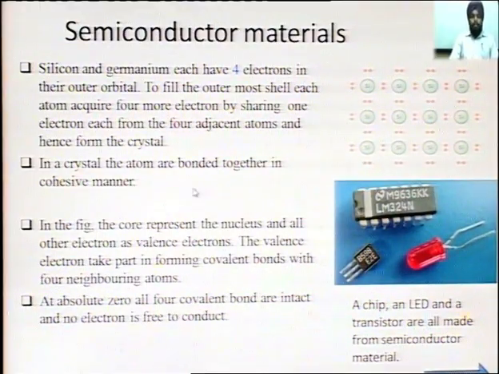In a crystal, the atoms are bonded together in a cohesive manner. In the figure, the core represents the nucleus and all other electrons as valence electrons. The valence electrons take part in forming covalent bonds with the 4 neighboring atoms. At absolute zero, all 4 covalent bonds are intact and no electron is free to conduct.